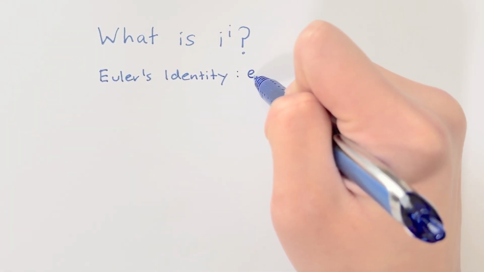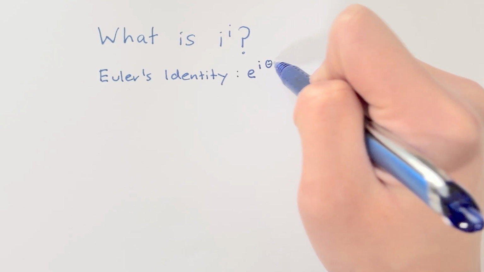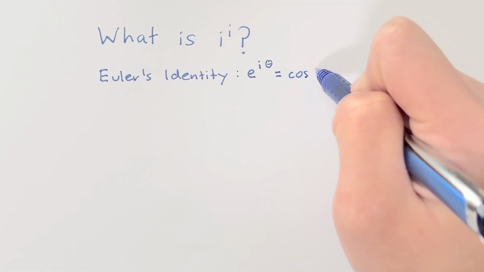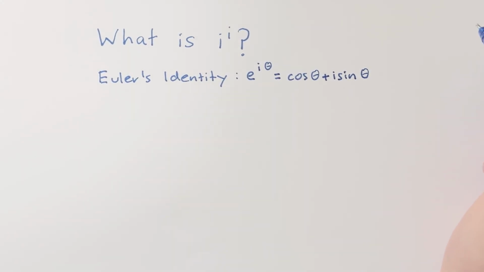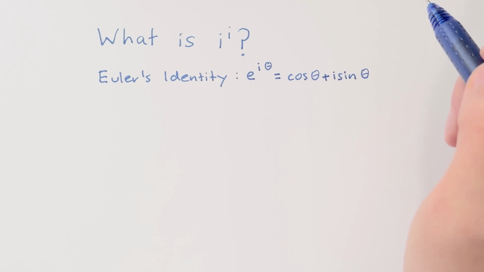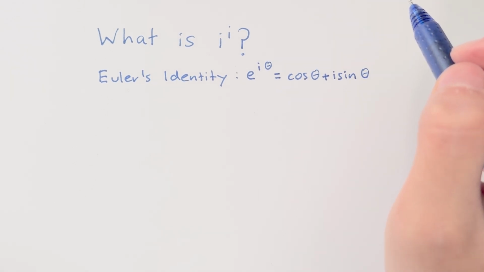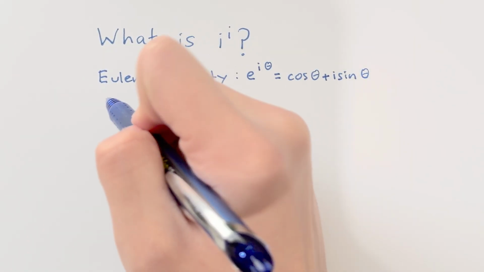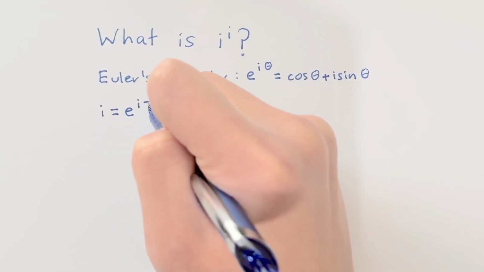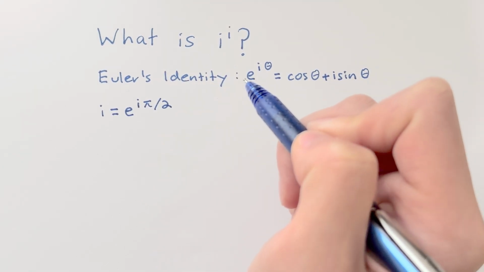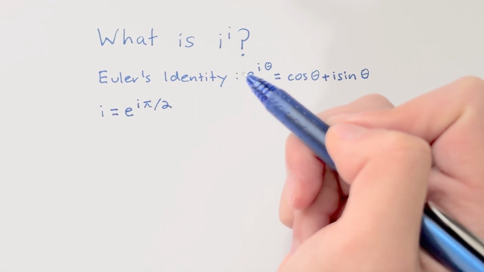e to the power of i theta equals cosine theta plus i sine theta. If you want to just get i, we need the cosine part to be 0 and the sine part to be 1. That happens at an angle of 90 degrees or pi over 2 radians. So we can rewrite i as i is equal to e to the power of i pi over 2. This is the same number, just in a different outfit.